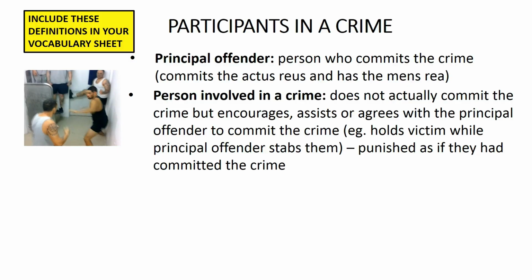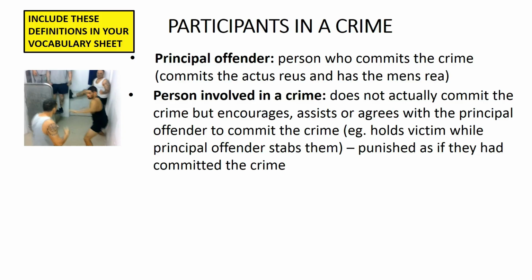So, for example, if Thomas held Emily while Adna stabbed Emily to death, then Thomas would be a person involved in the crime of murdering Emily. Thomas did not actually stab Emily himself. He didn't commit the murder, but he assisted Adna, the principal offender, to commit the murder. In these circumstances, Thomas will be punished as if he had actually murdered Emily.